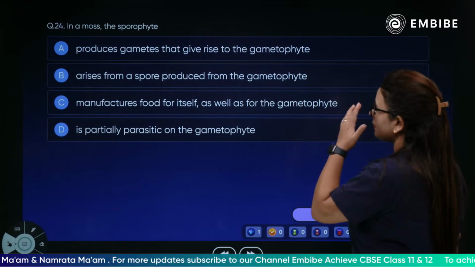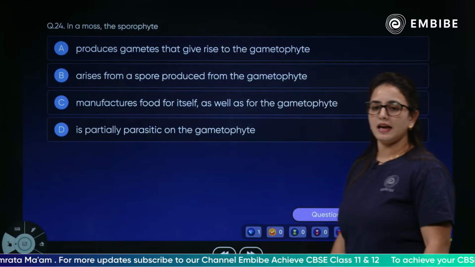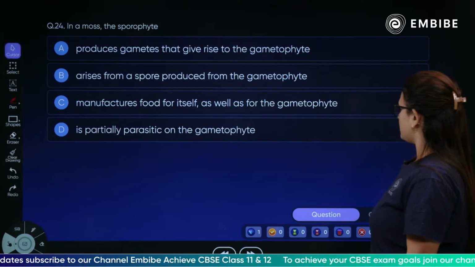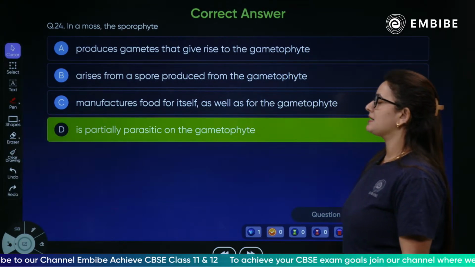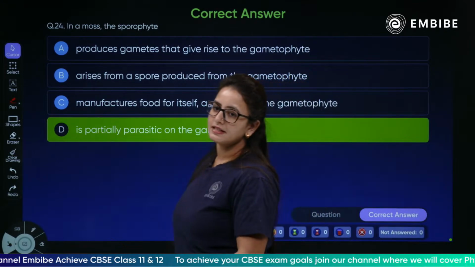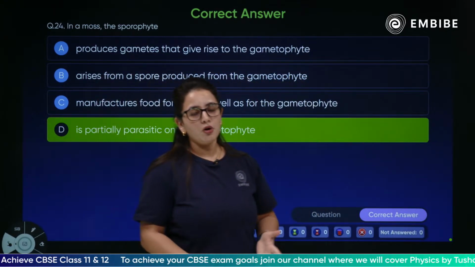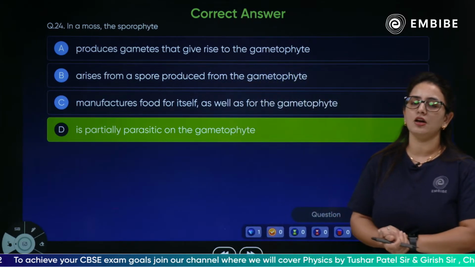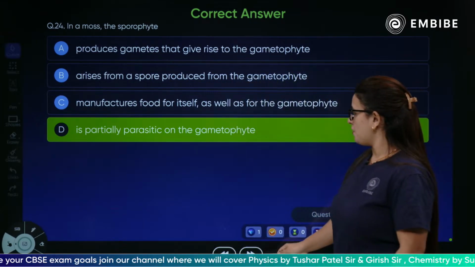The sporophyte is partially parasitic on the gametophyte. Yes. The unique feature of the mosses is that the sporophyte is partially parasitic on the gametophyte.